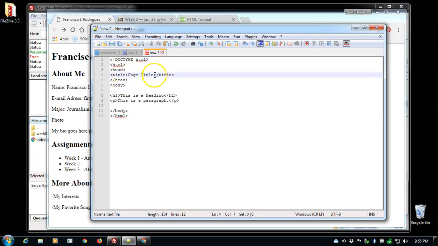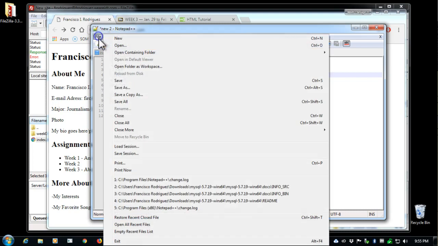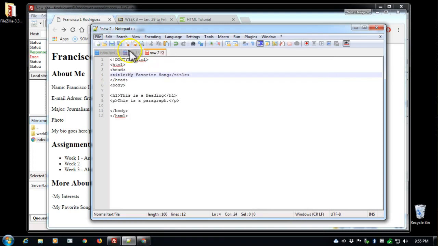I'll create yet another page, file new, and paste the code that I just copied and call it my favorite song. And just leave everything as it is. File, well, let me see the first one.